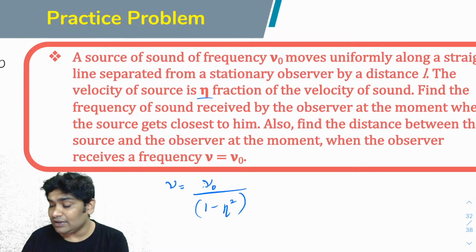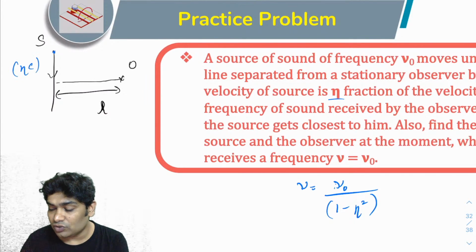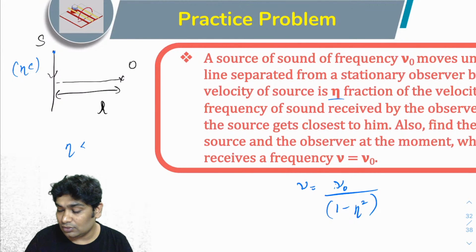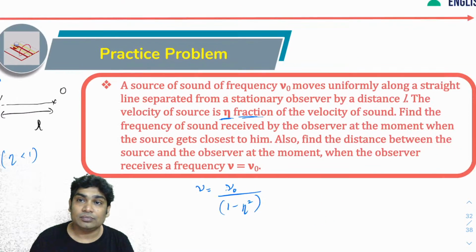So I think eta is the fraction. The velocity of source would be eta times c, where eta would be less than 1, because it says eta fraction.